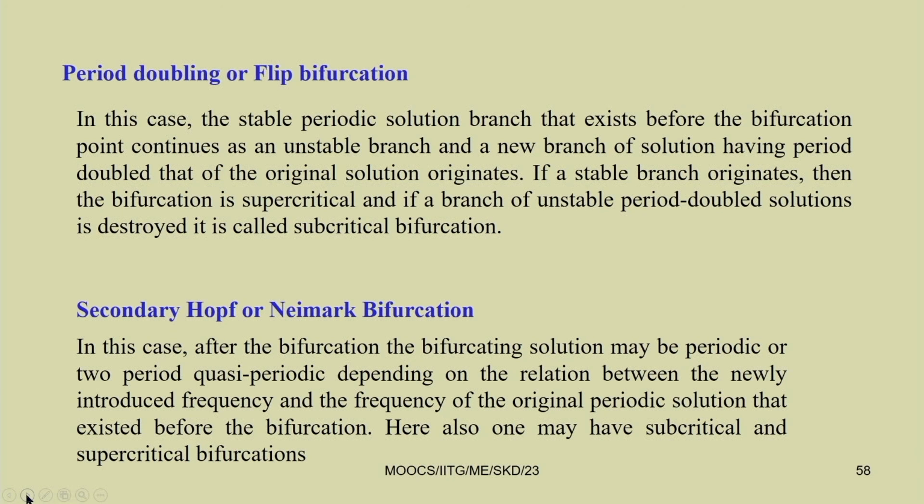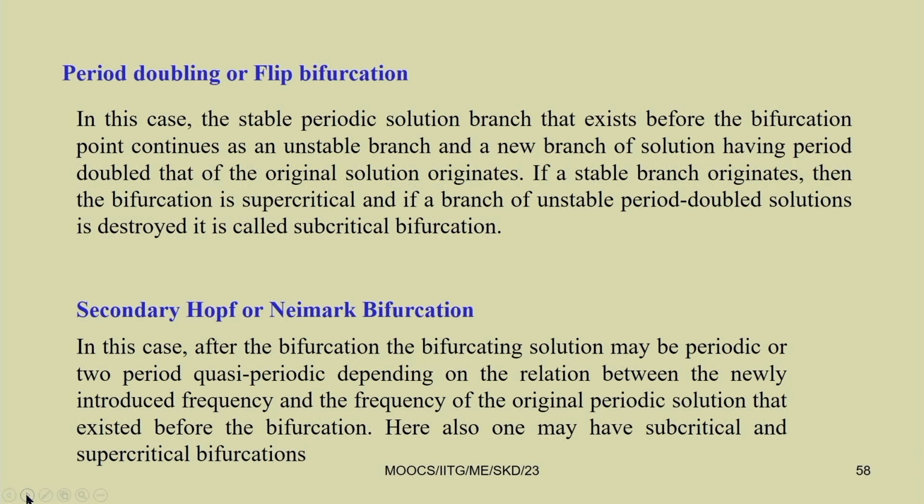If a stable branch originates, then the bifurcation is supercritical, and if an unstable period doubled solution is destroyed, it is called subcritical bifurcation.